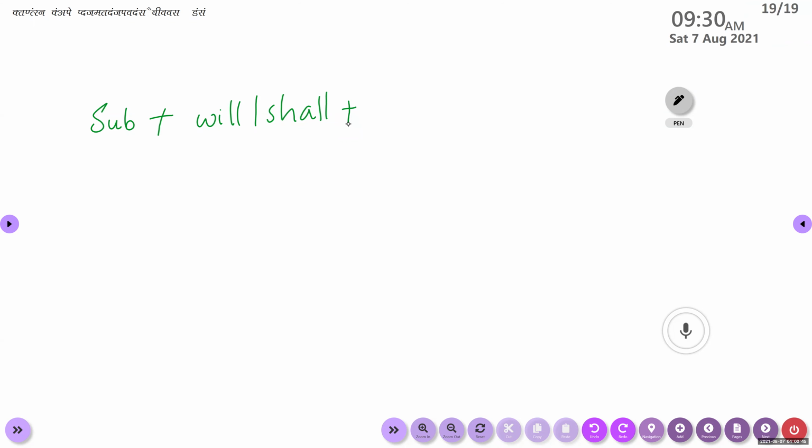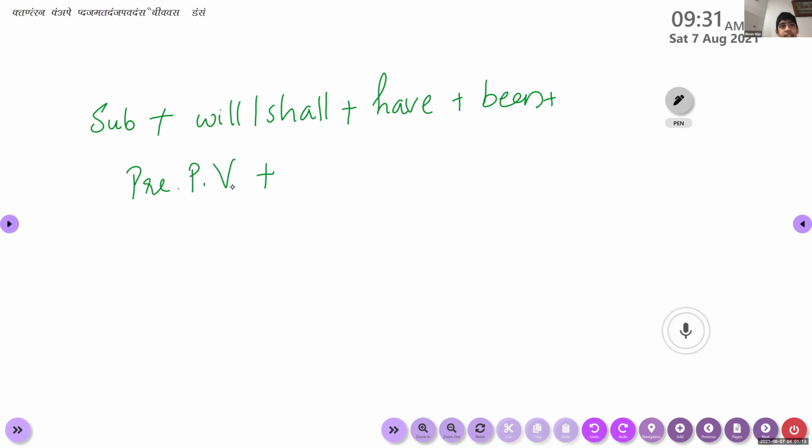Being? No, being is ing form. No. Rinan, continue. Subject plus will or shall plus have. Very good. Have plus been plus present participle form of the verb plus object.